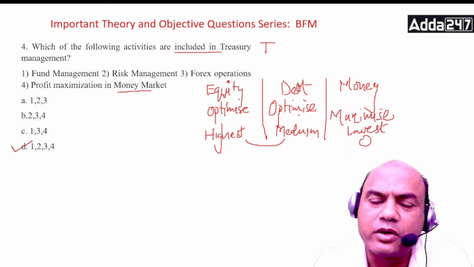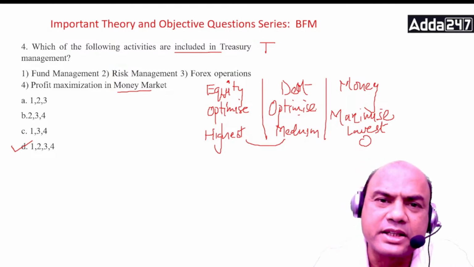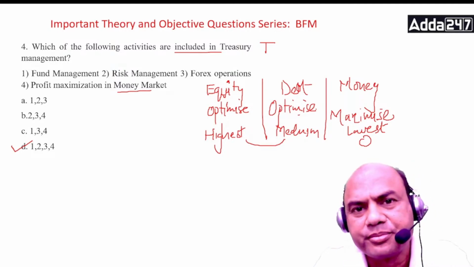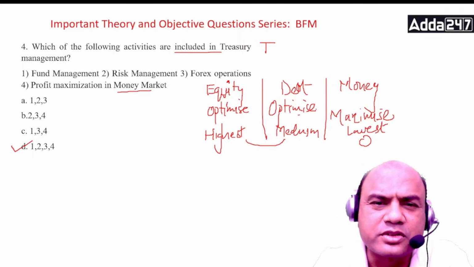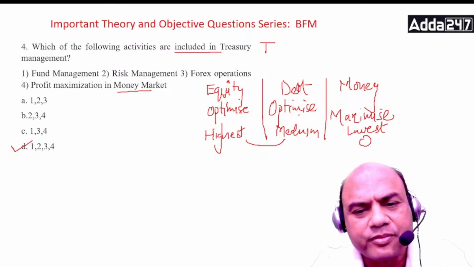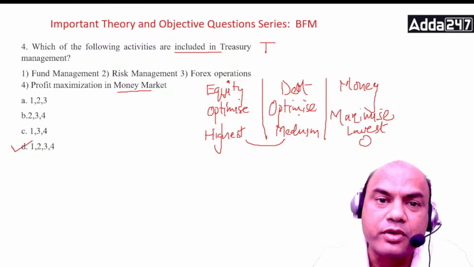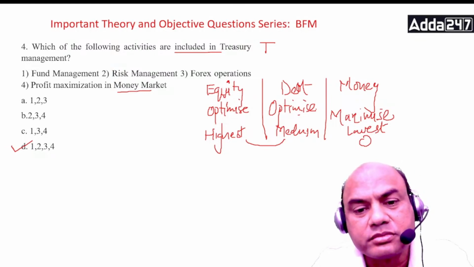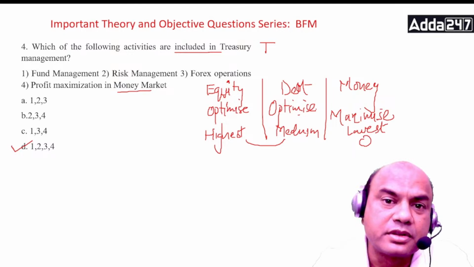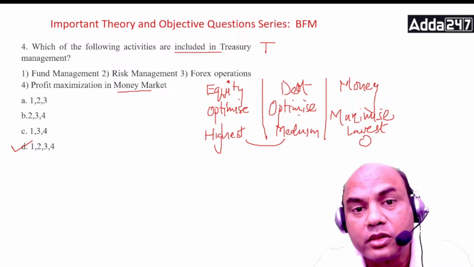Basically, whenever you are in banking or any business, you will deal in only three basic markets: equity, debt, and money. Money means totally liquid market. Similarly, in mutual funds also you have equity funds, debt funds, and liquid funds. Same logic is applied over here. So you need to optimize this equity, debt. Optimize means you need to see to it that the equity investments and the debt investments are optimal, not maximum.